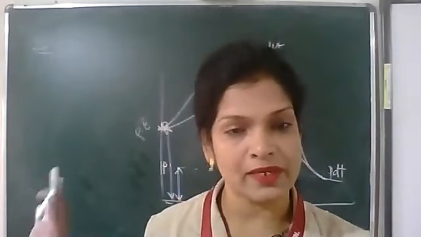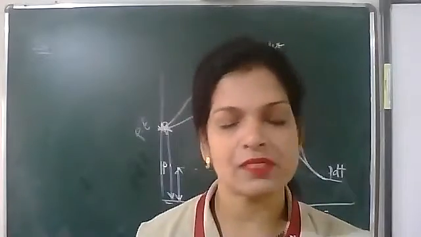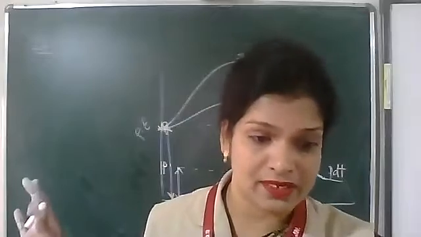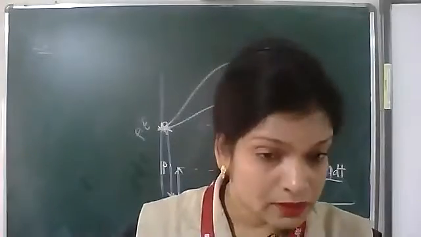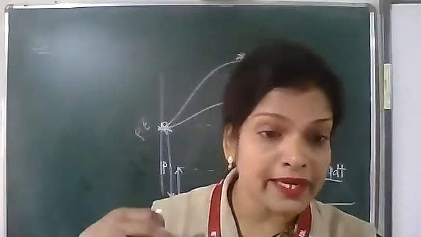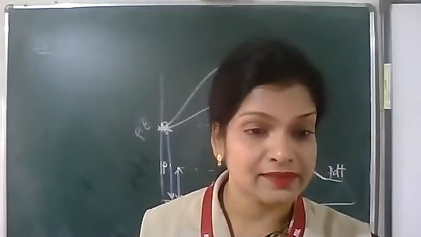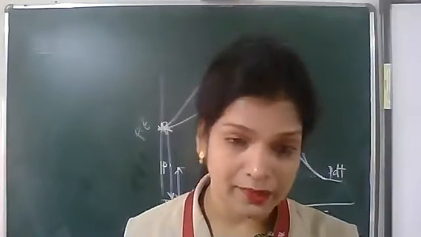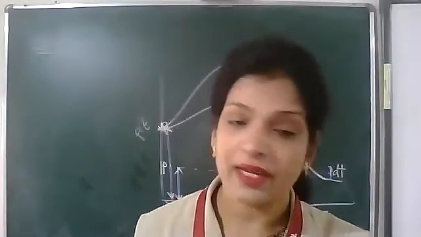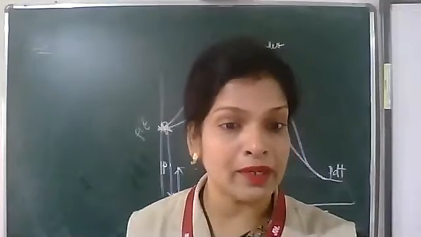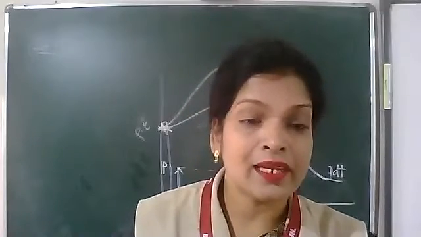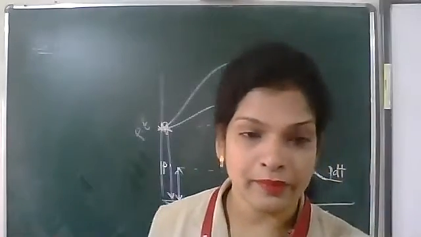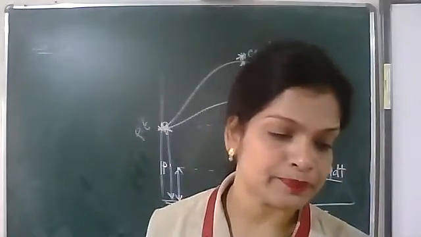Whatever amount of PCl5, PCl3 or Cl2 should be there, that much amount will be present. Things will be done very fast. You are walking to Gumanpura or you are going by a car. Car is the catalyst. The things will be done much faster, and you are reaching Gumanpura. Ultimately, you are reaching Gumanpura, your destination. Everything is normal only, but the time taken is less, or the equilibrium is reached faster. It does not affect the equilibrium.